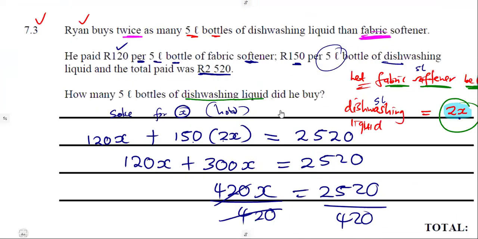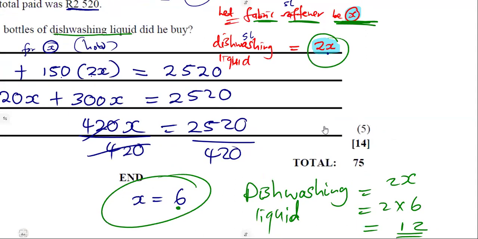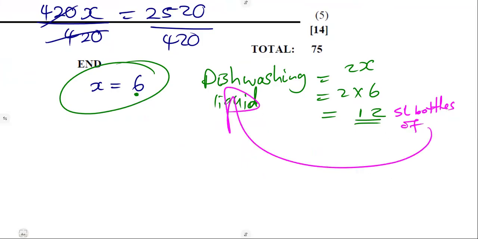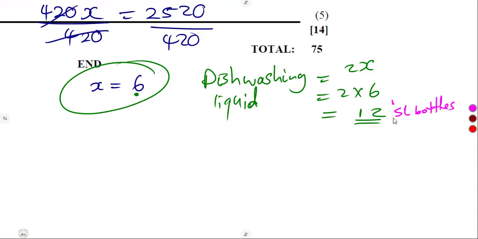How many did he buy? Meaning to say, Rain bought 12 5-liter bottles of the dishwashing liquid. They are bottles, these ones, but 12 of them. So that is the condition.